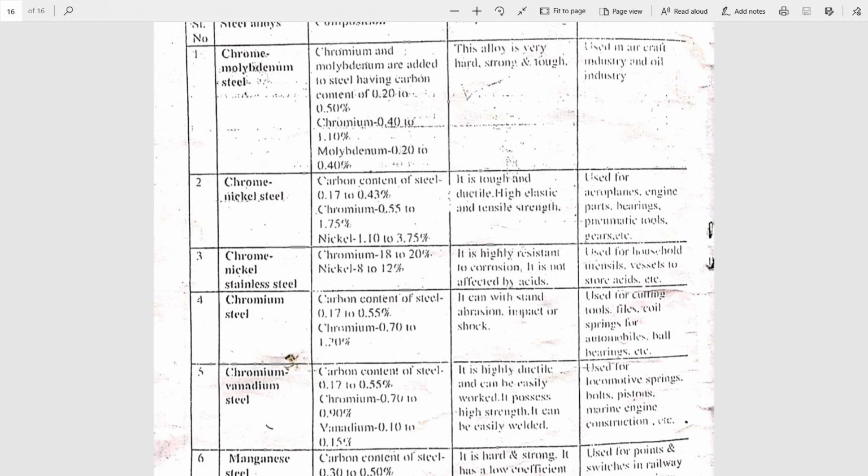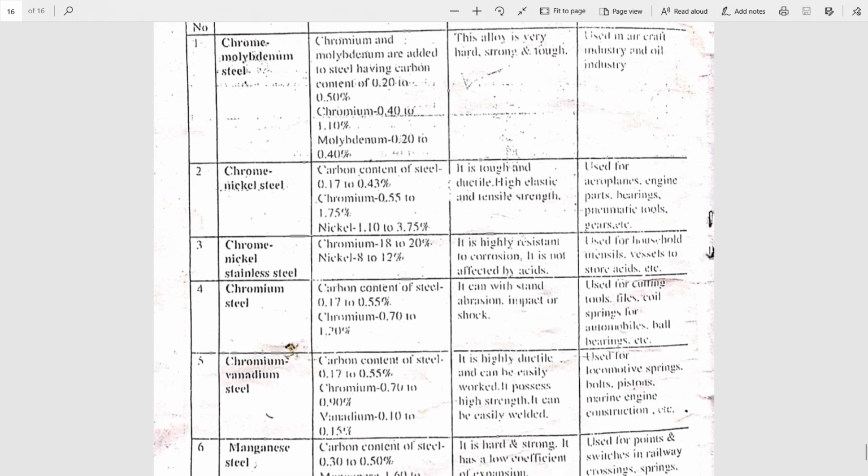Every time you should explain the carbon content with the remaining metal contents. Chromium steel: carbon content is 0.17 to 0.55% and chromium is around 0.70 to 1.20%, and it withstands abrasion, impact, shocks. Hence it is used for cutting tools, tiles, coils, springs, etc. for automobile industries, and also for preparing balls, bearings, etc.